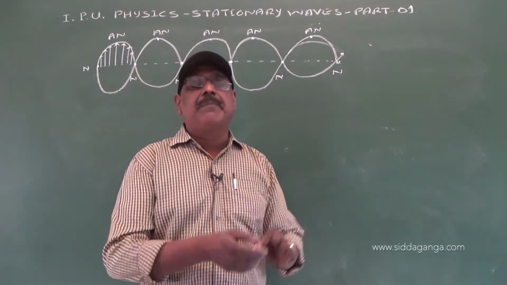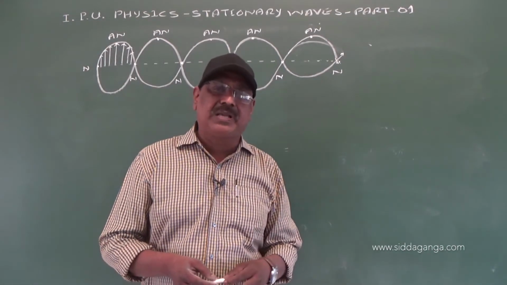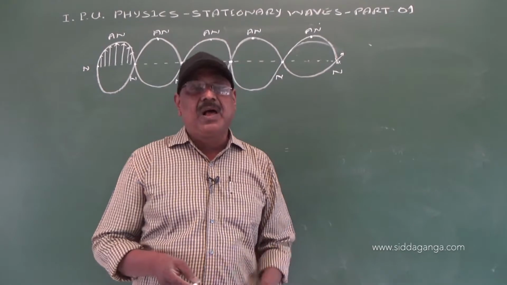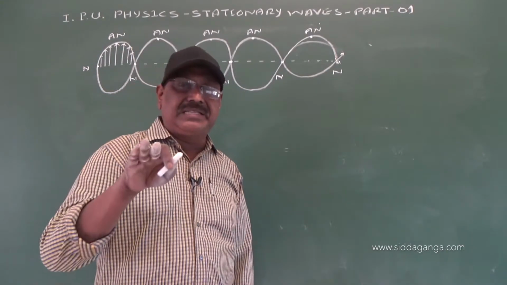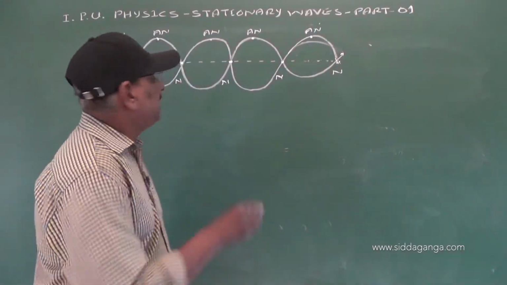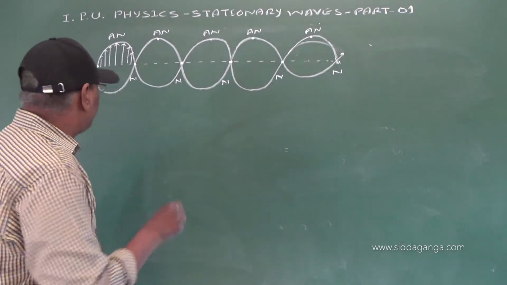But this does not happen in a progressive wave. In a progressive wave, all the particles vibrate with the same amplitude, but here they vibrate with different amplitudes.